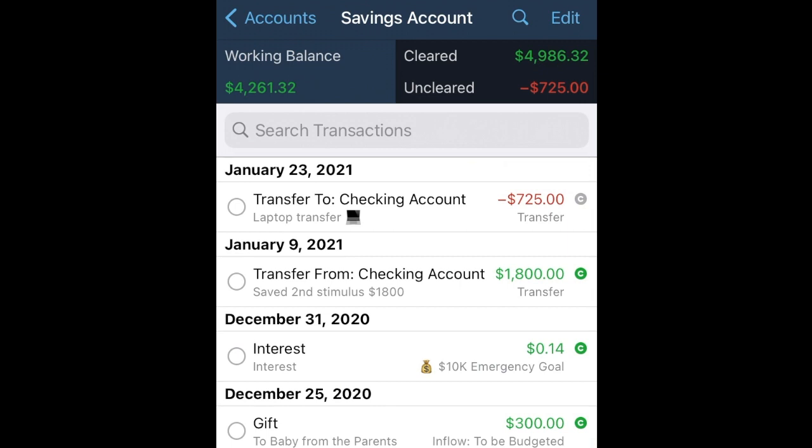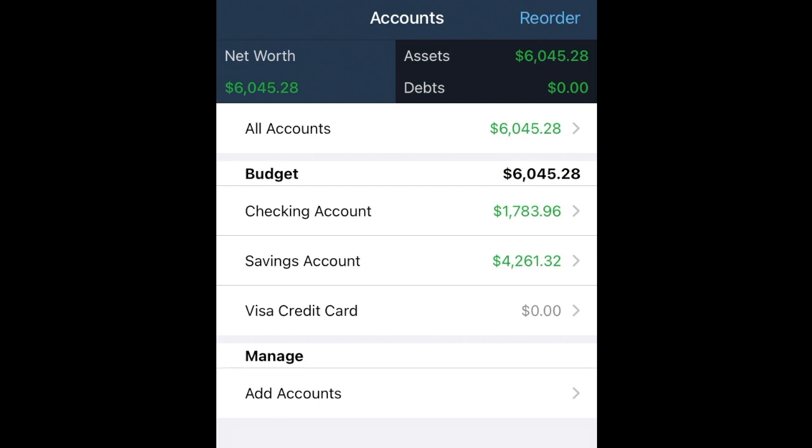And you can see now, again, we're back at the savings account. We subtracted the $725. You can see at the top left, the working balance is $4,261. That's exactly what we were looking for. So now the money in the app has moved from the savings account to the checking account. You see the numbers have changed. Now all I got to do again after the video is I go back to my bank account and I switch it from savings to checking. It'll all sync up when it's done.